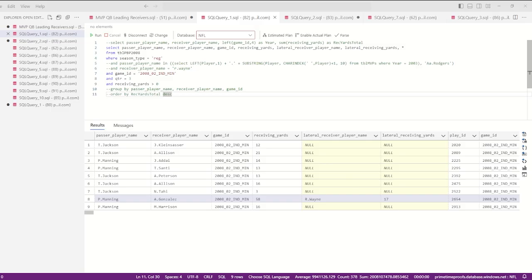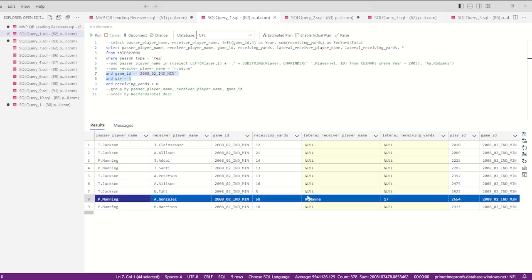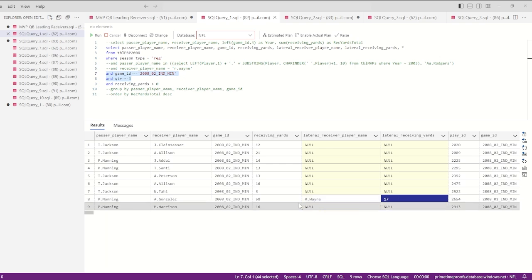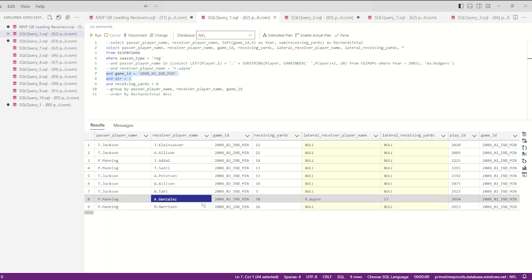And just to confirm, here is that play in our play-by-play table. In 2008 Week 2, Quarter 3, our play is right here. Luckily, there's a lateral receiver player name and lateral player receiving yards for 17. And you'll see that the original receiver was Gonzalez, lateral to Wayne for 17 yards.